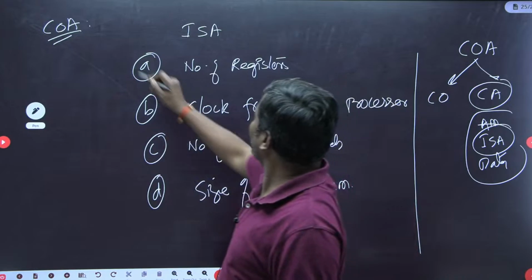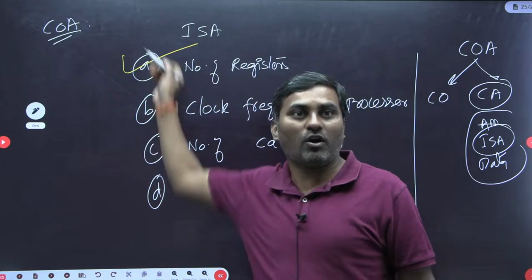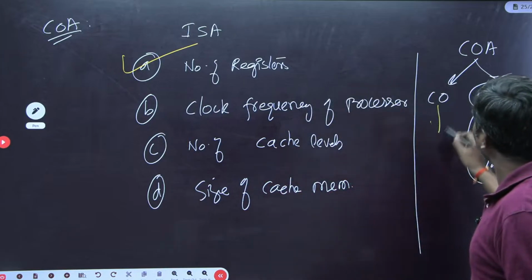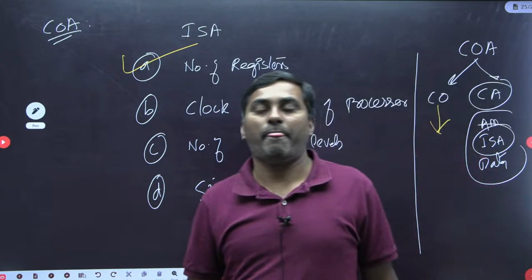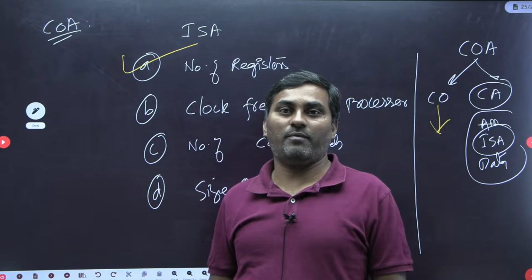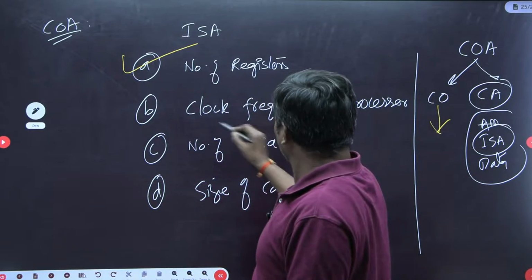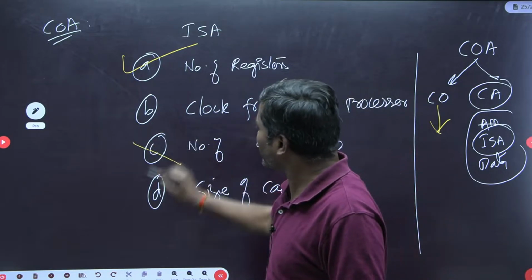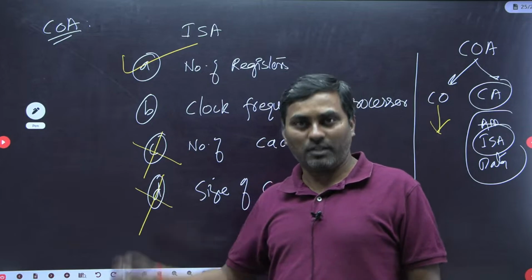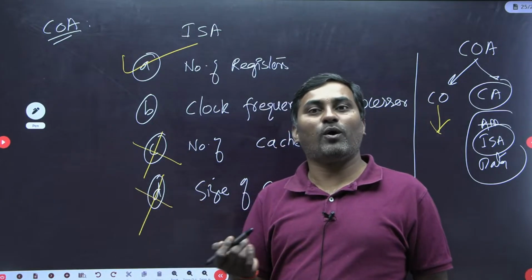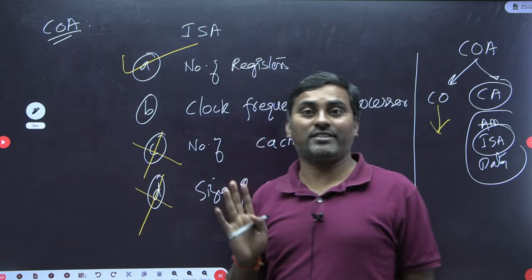So the number of registers is one of the components of instruction set architecture. The other components are attributes of computer organization: memory components, processor, IO devices. The number of cache levels and the size of cache memory have no relation to computer architecture. They are separate memory components only. Without cache memory also I can design an instruction set architecture, right?